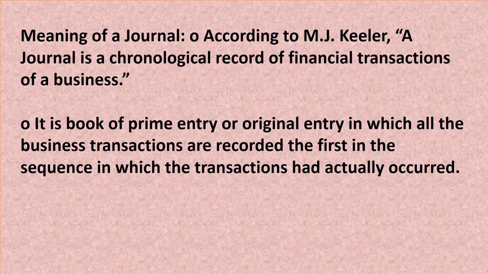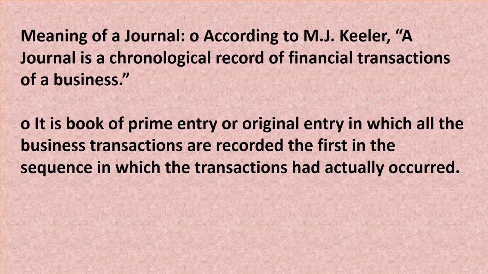First of all, meaning of journal. According to M.J. Keeler, a journal is a chronological record, means sequential record, of financial transactions of a business. They are saying journal is a book employed to classify transactions in a convenient form.